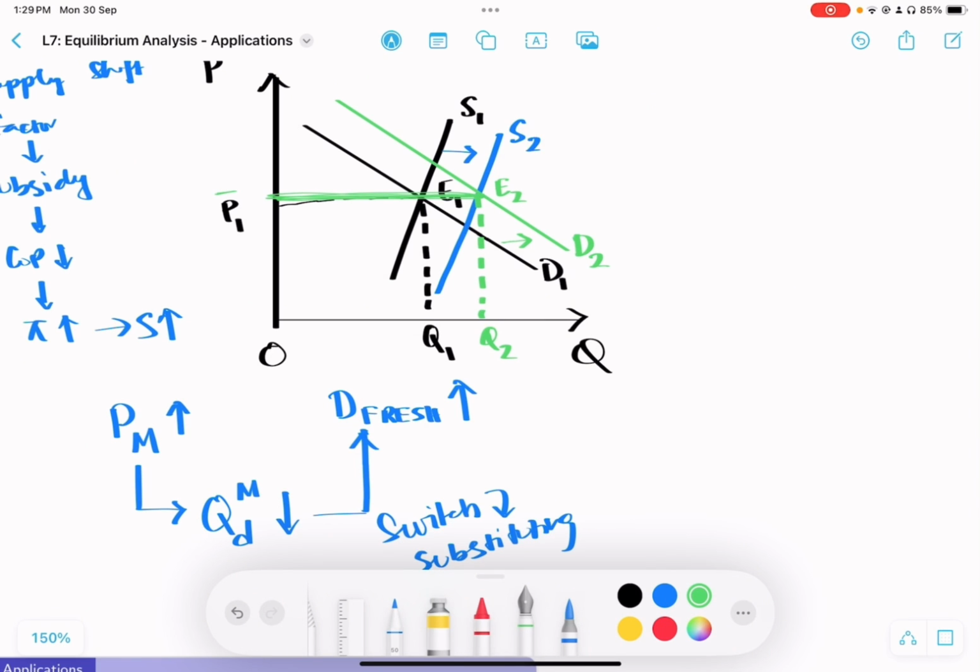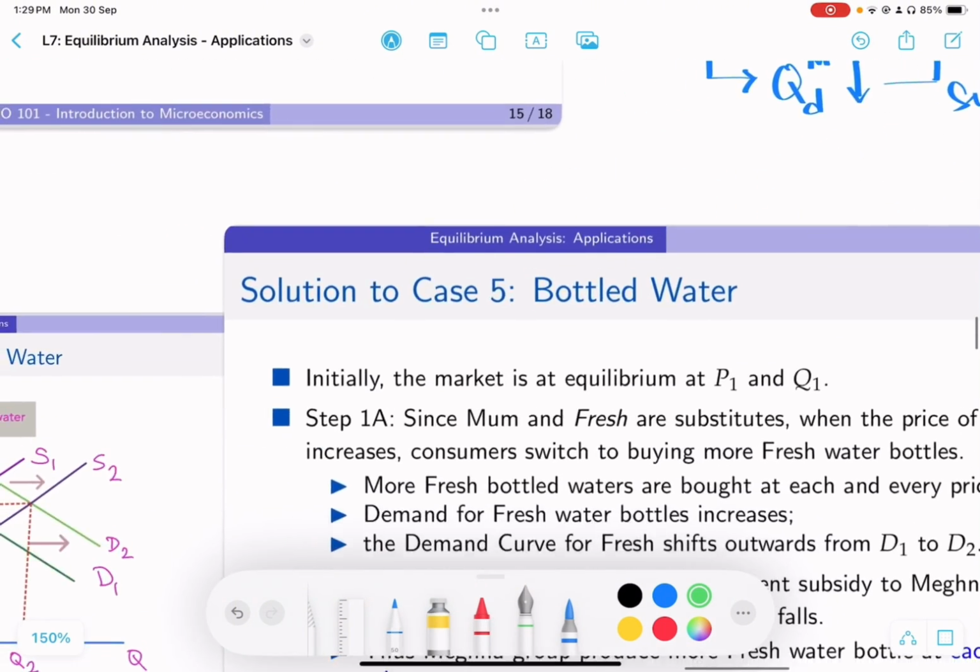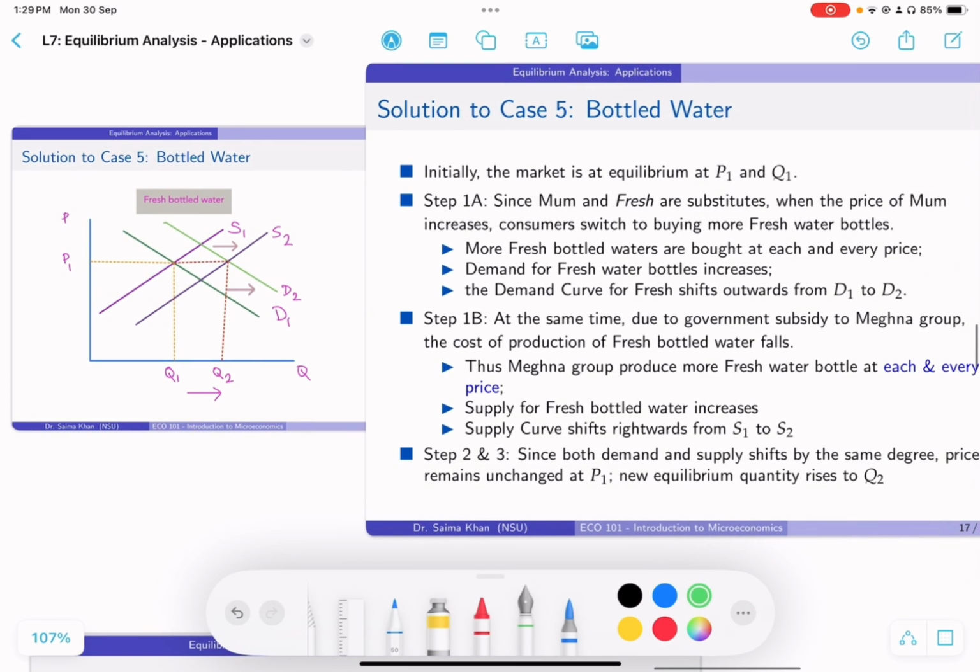So how are you going to write this out? For double shifts, always remember, I'm going to place more emphasis on whether you can identify what is causing the shift and then describing them. I've written it out for you here. So let's see how the analysis is going to be. Initially we saw that the market was at equilibrium at E1. Then in the first shift, since Mum and Fresh are substitutes, when the price of Mum increases... first you have to tell me these are substitute goods, you have to state this relationship. So when the price of Mum increases, consumers are going to switch to buying more Fresh bottles. So what will happen?